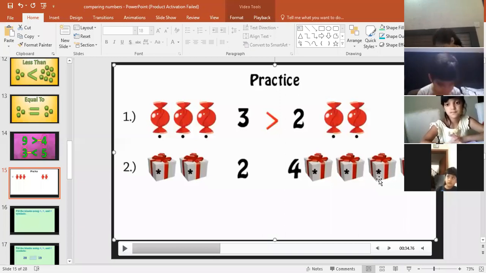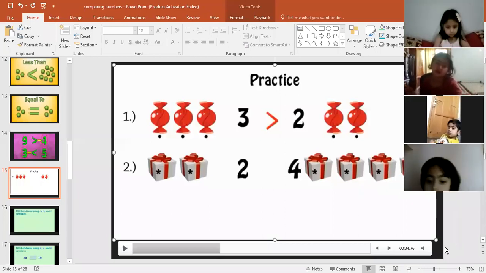I want your attention. Please tell me that there are 2 gift boxes and there are 4. Which is the greater number? 2 is the greater number or 4 is the greater number? 4 is the greater number. So the crocodile will open its mouth toward 4 or 2? 4. Okay, good. Let me ask a few other students.